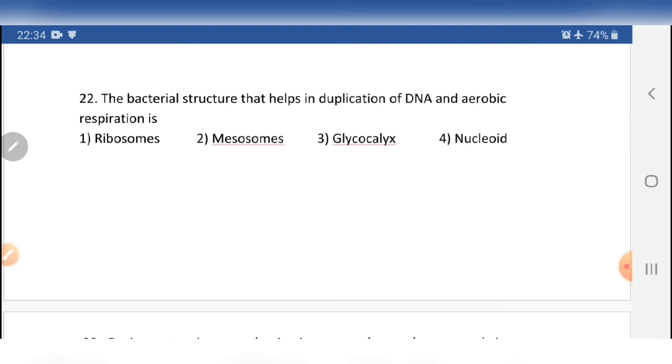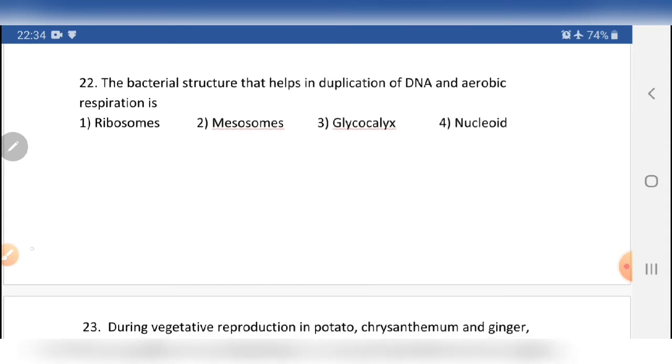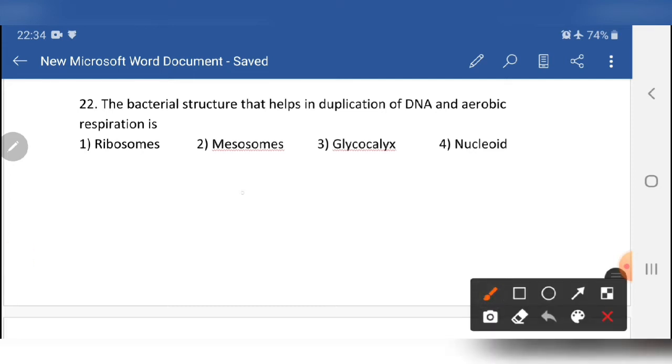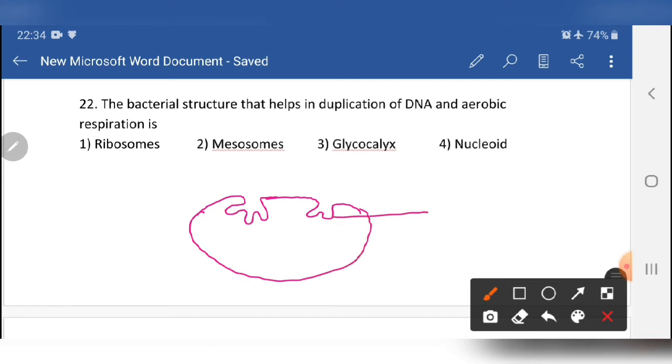The bacterial structure that helps in the duplication of the DNA and aerobic respiration. So let me draw the bacterial diagram. Yes, this is the cell membrane of bacteria. In the cell membrane of bacteria, infoldings are there. These invaginations of the cell membrane into the cell are called a mesosome.